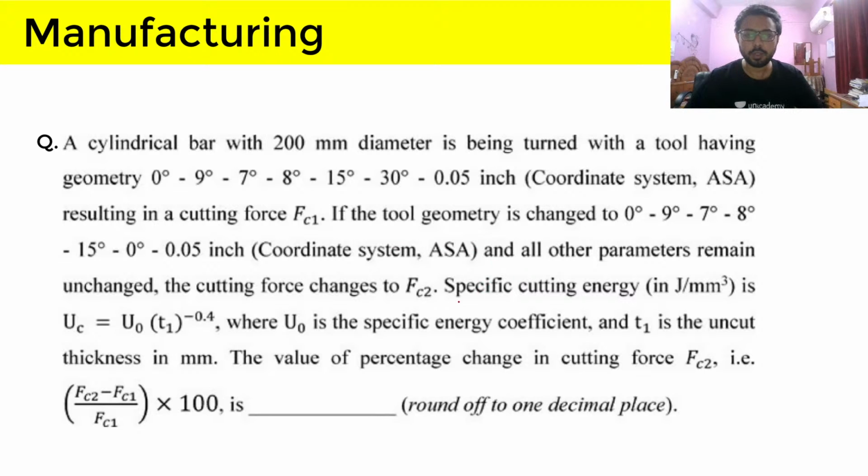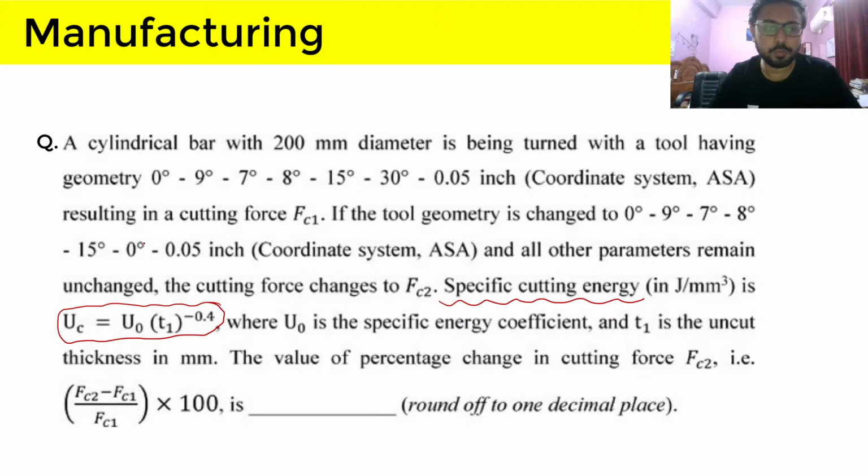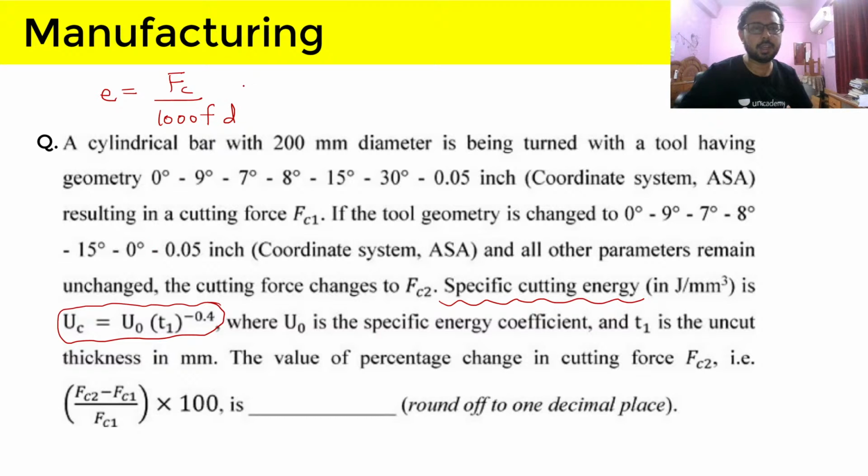The first thing you can see is that the specific cutting energy formula is given as a different formula than we already know. We know that specific cutting energy is equal to FC divided by 1000 FD, but the formula given here is U naught T1 raised to the power minus 0.4.